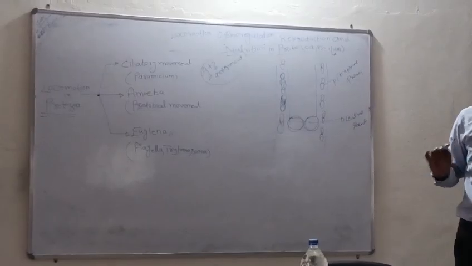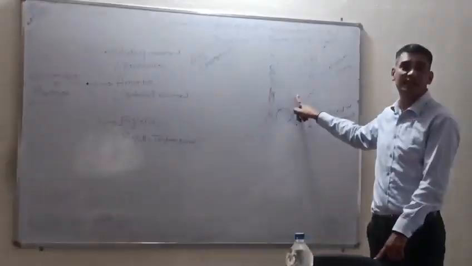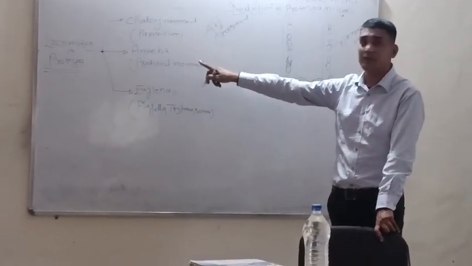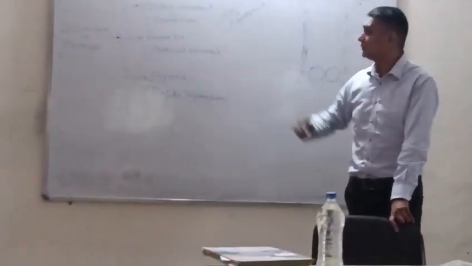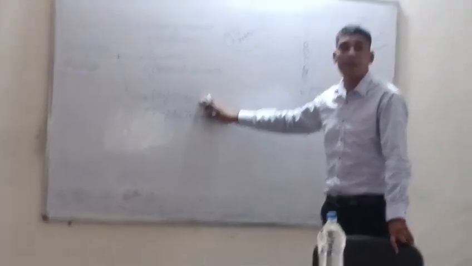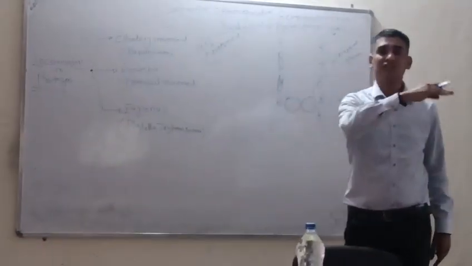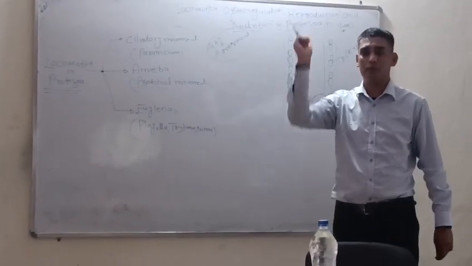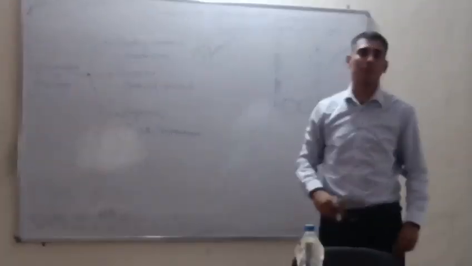You must know how the ciliary movement takes place in the paramecium, how the pseudopodia movement takes place in the amoeba, and how the flagellar movement takes place. This is also called the whipping movement. Whipping movement means this whip means chabu. Okay, like a chabu. It acts like a whip.